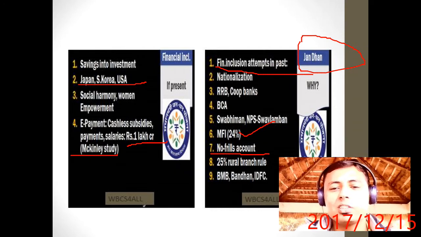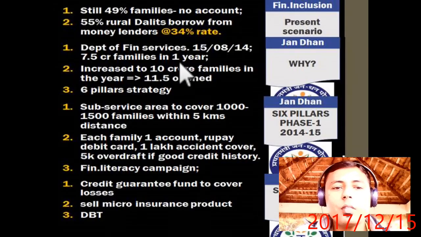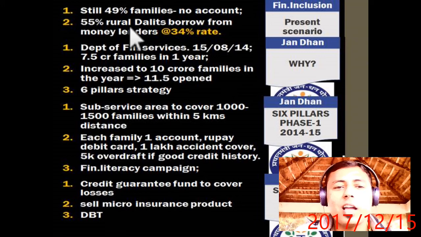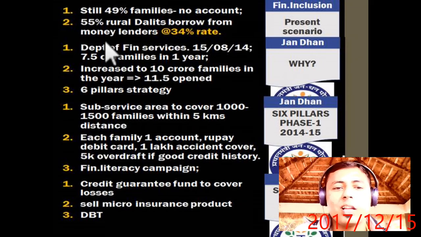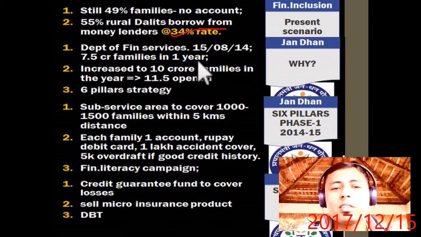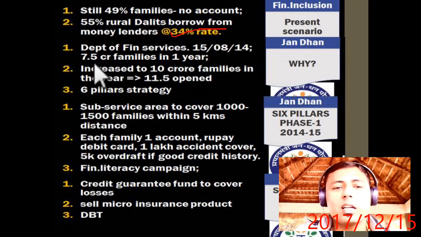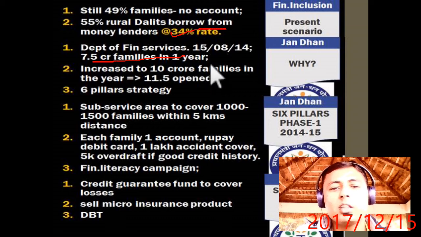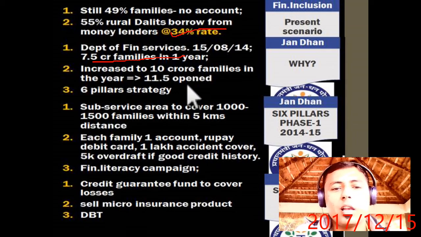But did financial inclusion happen? Let's see. When the government came to power, it saw that still 49% families had no account. 55% rural households borrowed money from moneylenders at 34% interest rate. The Department of Financial Services on 15th August 2014 took a target that we have to open accounts of 7.5 crore in 1 year, but it increased to 10 crore in the year and 11.5 crore were opened.